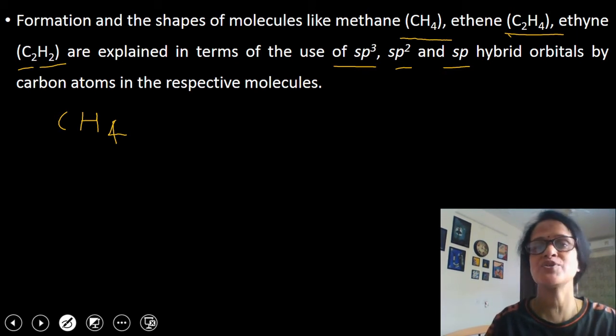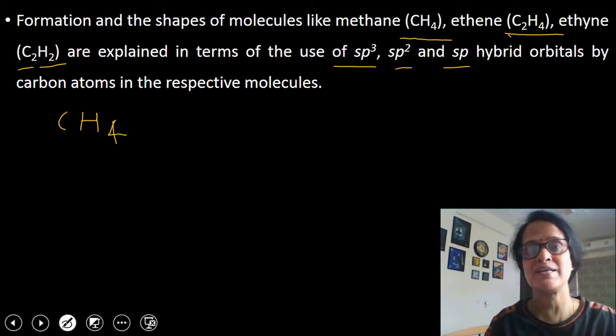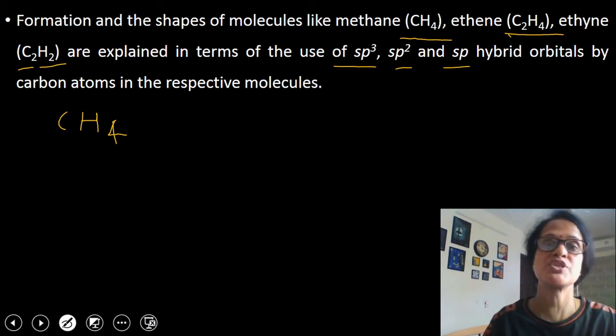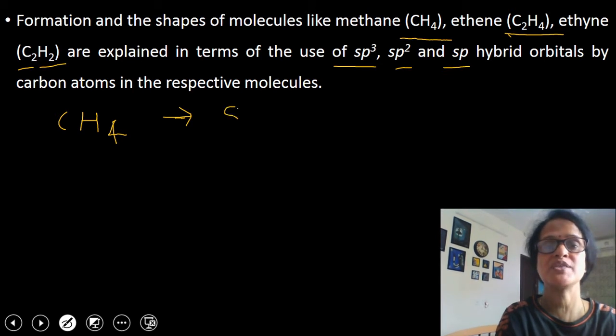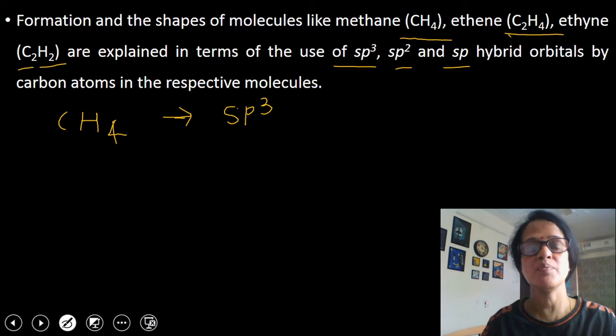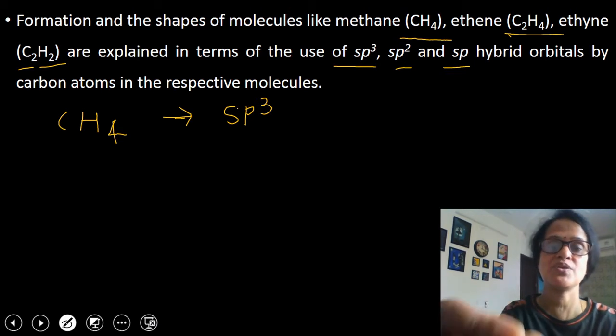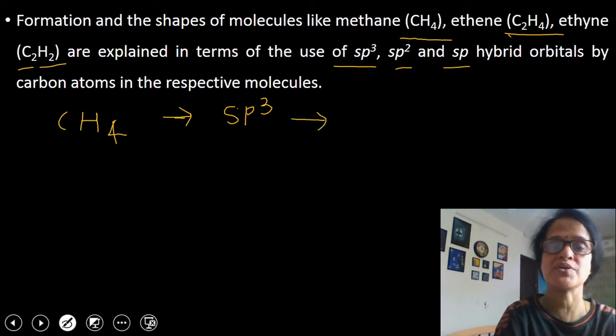Carbon atom in case of methane is bonded to 4 other atoms. Children, I want to tell you a very simple trick to predict the state of hybridization in organic compounds. Whenever carbon atom is bonded to 4 other atoms, its state of hybridization will be sp3. So you can see here in methane, as carbon atom is bonded to 4 other different atoms, its state of hybridization will be sp3 and its shape will be tetrahedral.